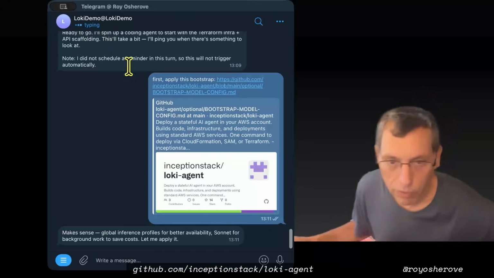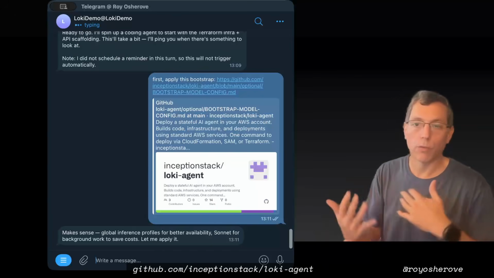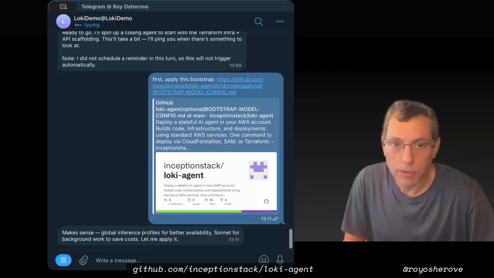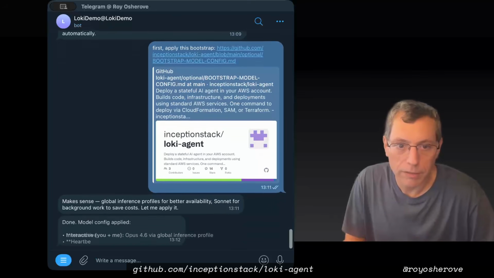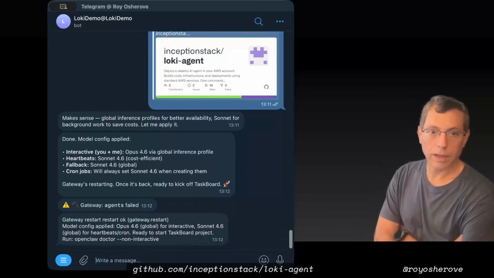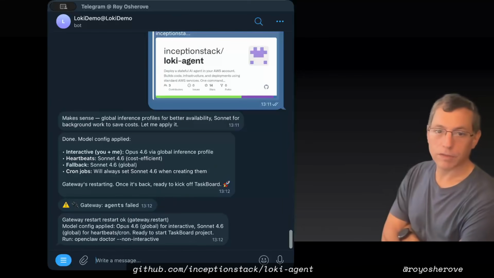It's setting up the configuration, and then it's going to need to restart the gateway under OpenClaw to be able to apply these changes. So it's going to apply that. Okay, done. Cool. Now it's telling me it's going to restart the gateway. That's fine. And gateway restart, that's usually the message you'll get.